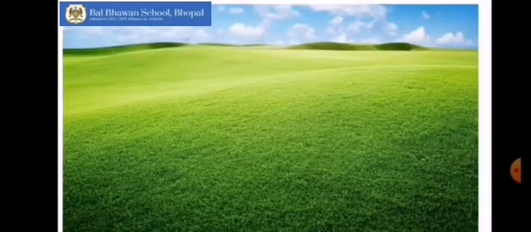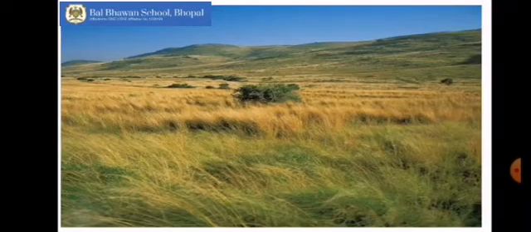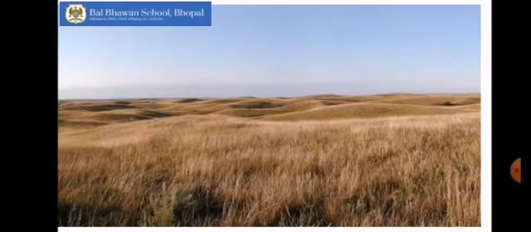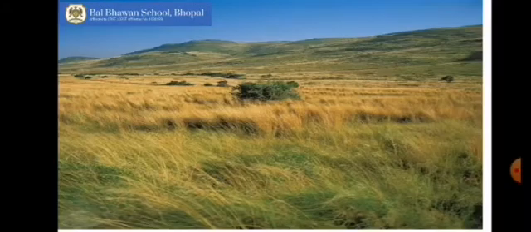Okay. Grasslands are large plains of grass. They are found in warm and dry places. In these areas, the rainfall is too little for forests to grow, but just enough to prevent the land from turning into a desert. Hence, there are very few bushes and trees in grasslands.